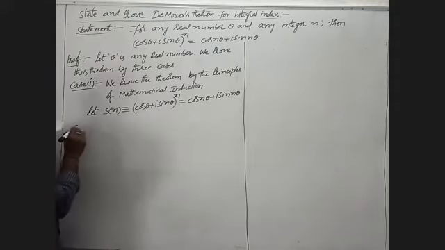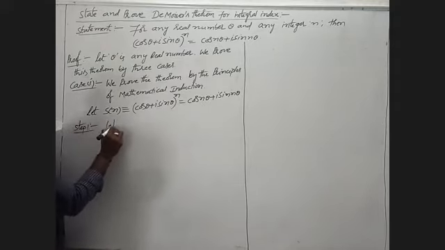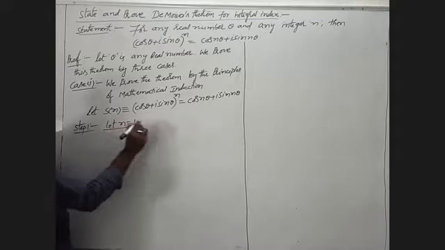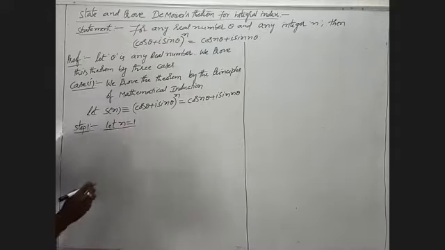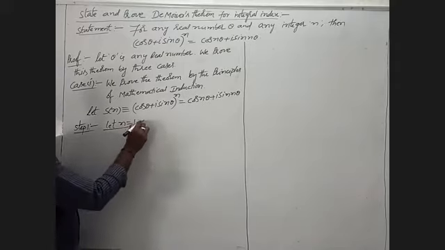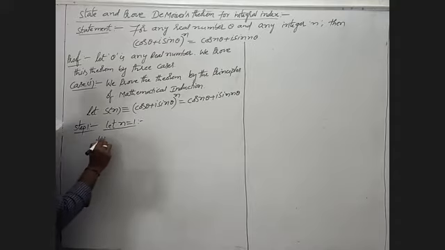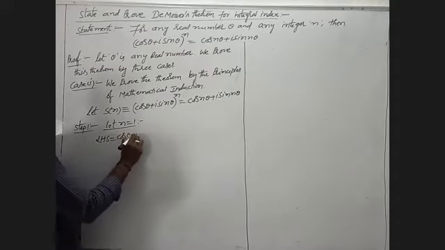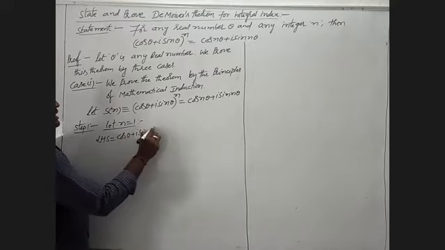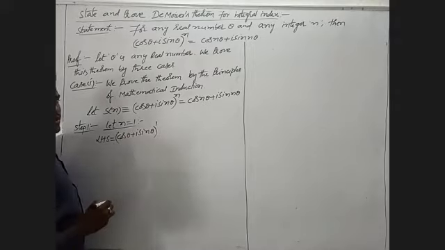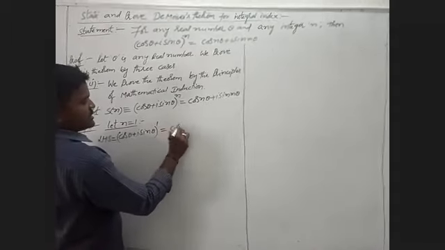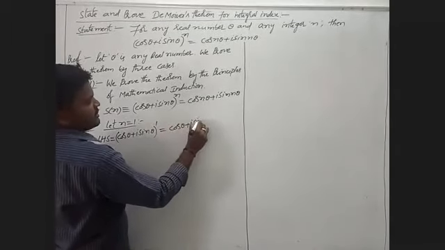Now I am going to step 1. What is step 1? Let n is equal to 1. Then the LHS is cos theta plus i sin theta, with n equal to 1 meaning power 1, that is cos theta plus i sin theta.